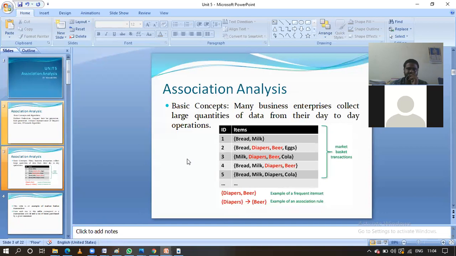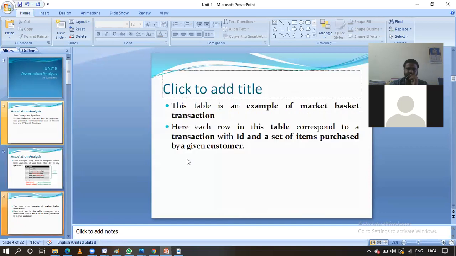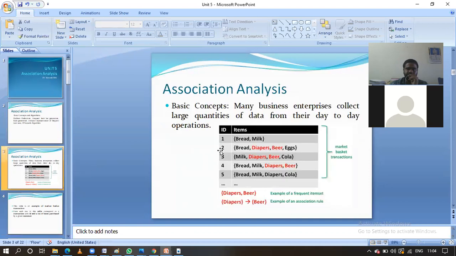Let us go to the next slide. Here is an example related to market basket transactions. In the table, what are the different things? Transaction ID is there, and what items they have purchased is also included in this market basket transaction data. Two columns are there, one is ID and one is items. For the first transaction, two items were purchased. In the second transaction, four items. This is the market basket transactions.